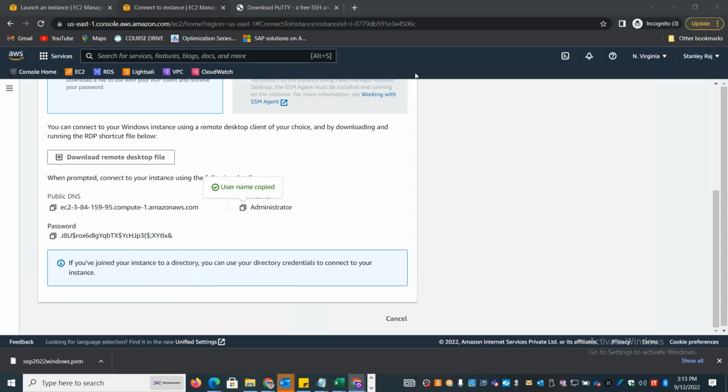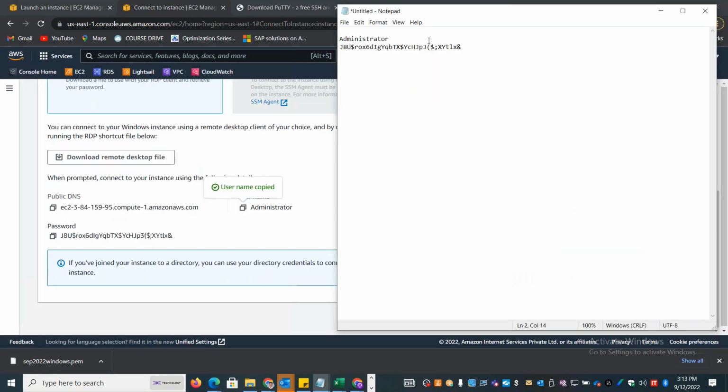For a Linux system, the default username is ec2-user. For Windows, the default username is Administrator. For Amazon Linux,